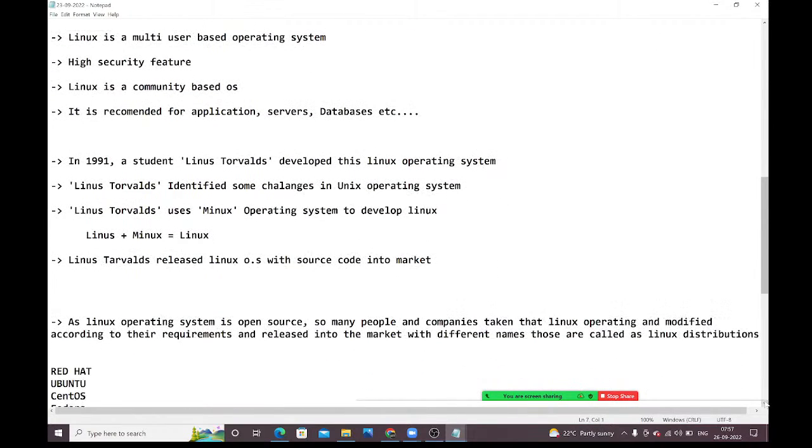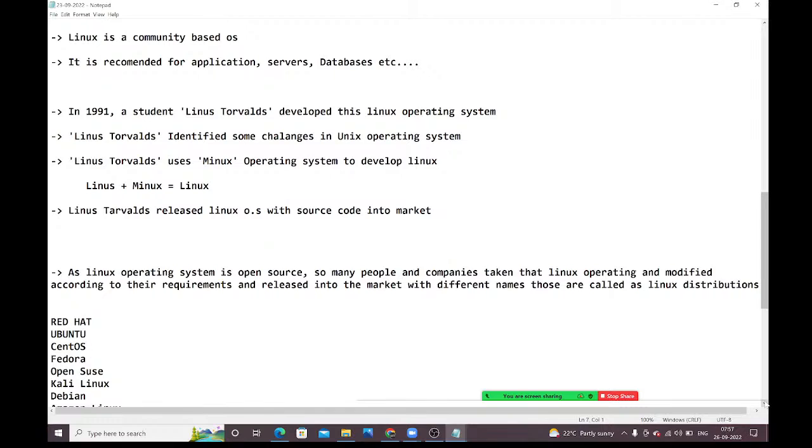Next, guys, how did this Linux come into the picture? In 1991, a student, Linus Torvalds, developed this Linux operating system. Before this, Linus Torvalds worked with the Unix operating system. In that Unix operating system, he faced some challenges, some problems he identified, guys. So Linus connected with the people who implemented the Unix operating system. He approached that team to give suggestions about what problems there are in the Unix operating system. But they were not ready to take the suggestions provided by Linus, guys.